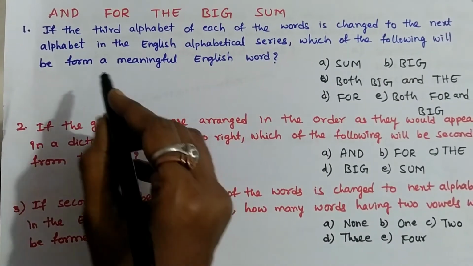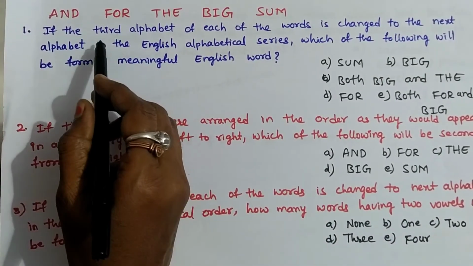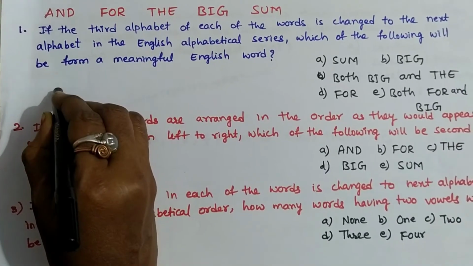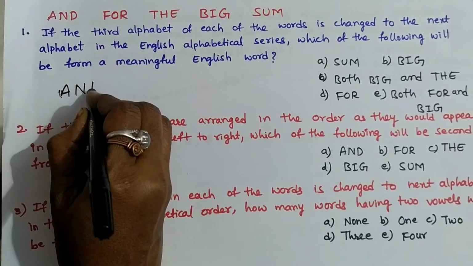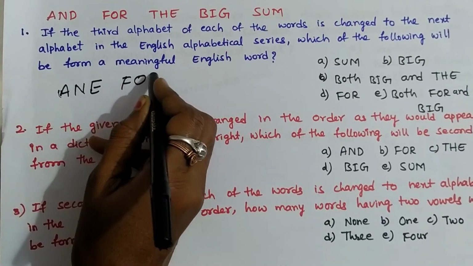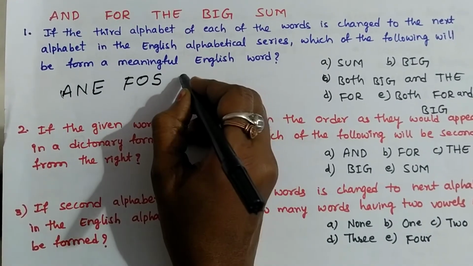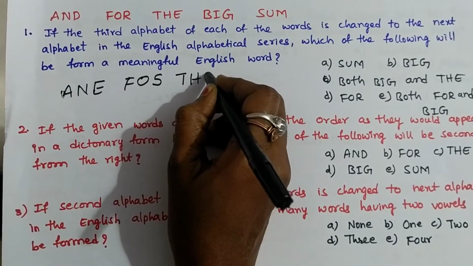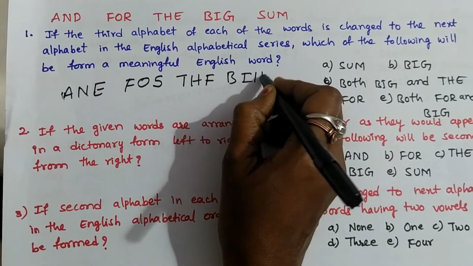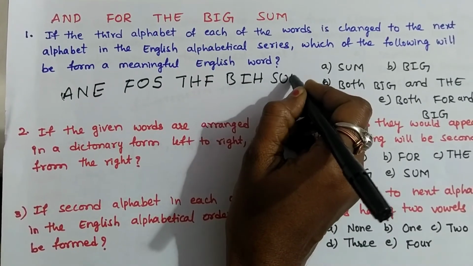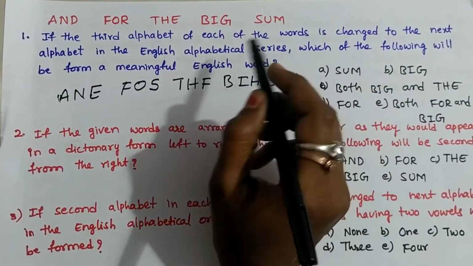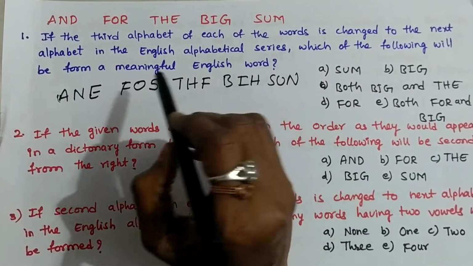Take the words, and the third alphabet of each word is changed to the next alphabet. Here AND: D becomes E. FUR: R becomes S. THE: E becomes F. BIG: G becomes H. SUM: M becomes N. After changing to the next letter, which of the following will form a meaningful English word?